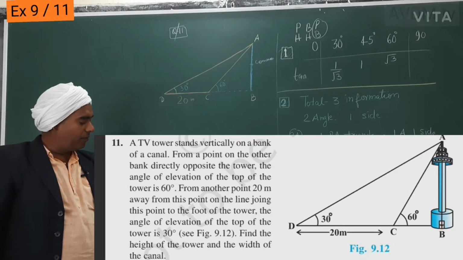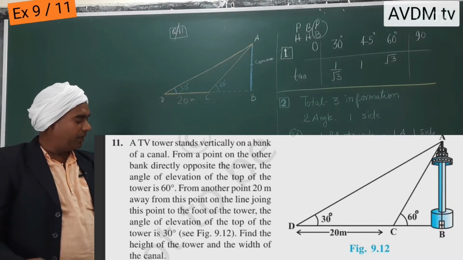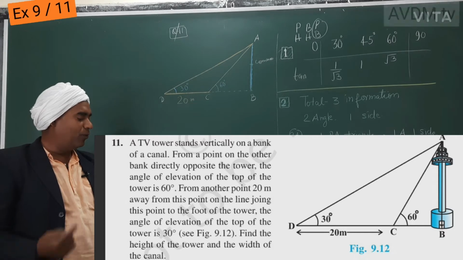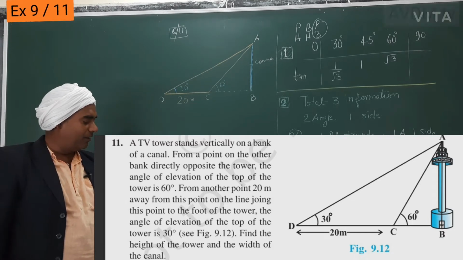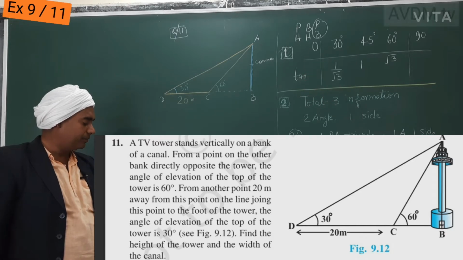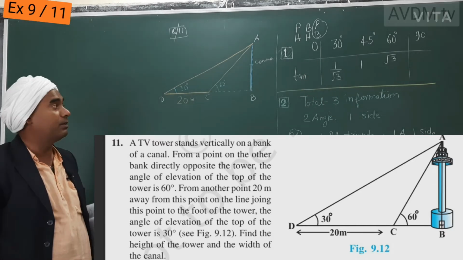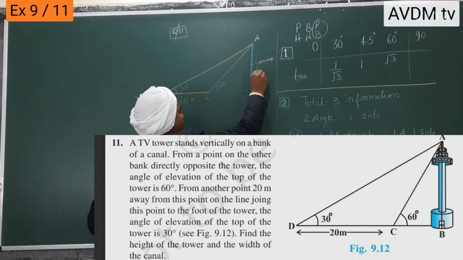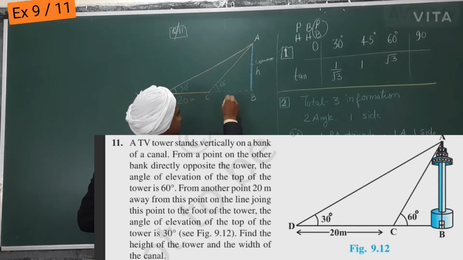The angle of elevation from another point, 20 meter away on the line joining this point to the foot of the tower, is 30 degree. Find the height of the tower and the width of the canal. The height of the tower is this height, which is common also, and the width of the canal is x.